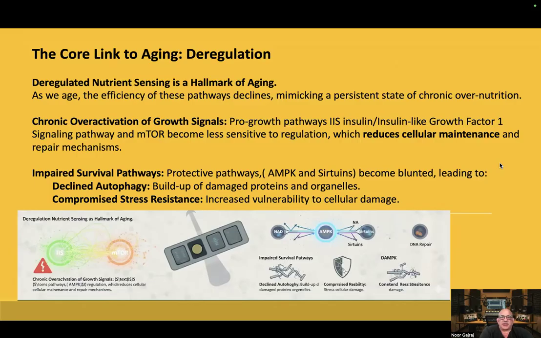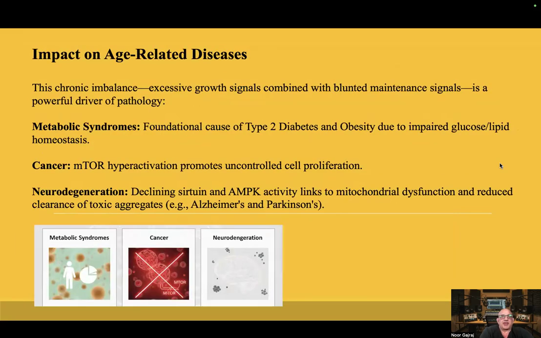Protective pathways, AMPK, and sirtuins become blunted, leading to declined autophagy, resulting in buildup of damaged proteins and organelles, and compromised stress resistance, increasing the vulnerability to cellular damage.